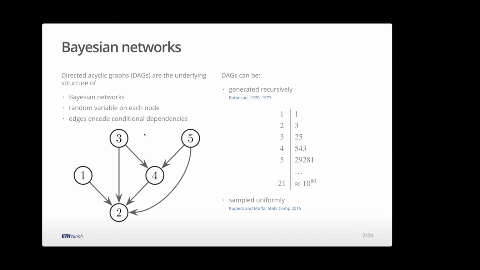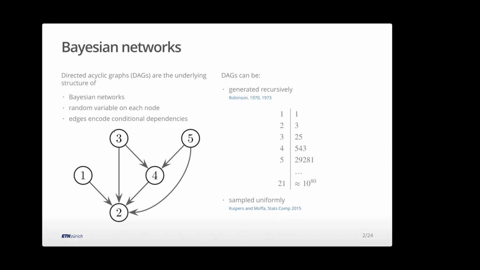Another thing you can use them for is causal inference. So these edges now have a direction, which has a meaning that one node is a direct cause of its descendant. Now for causal modeling, there are more tricky things. So before we get there, maybe I'll talk about one of the challenges of learning these things.